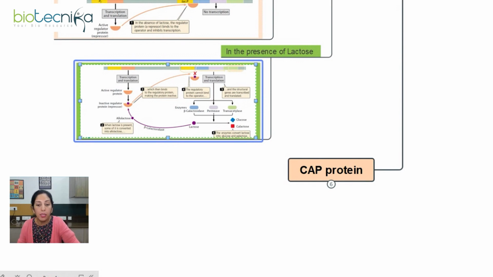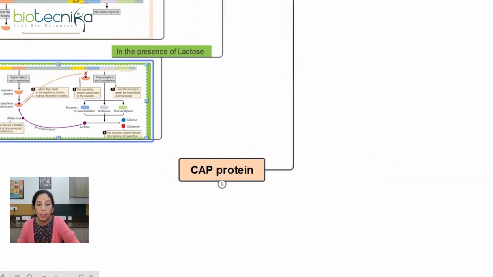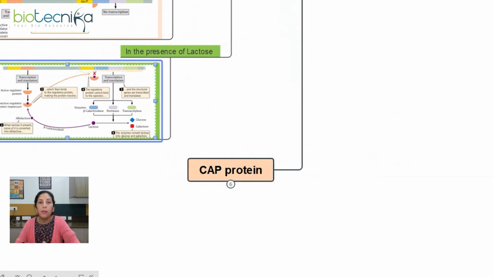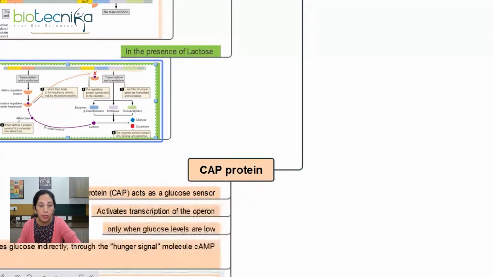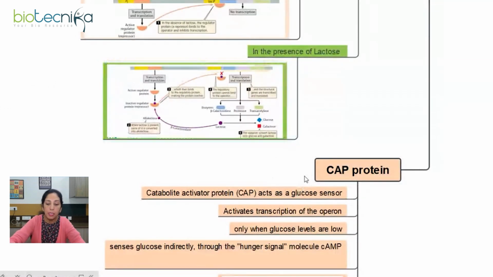Now we are left with another part of the Lac Operon, which is equally important to be known, and that is the CAP protein, right? CAP protein is an activator. So far we have talked about the repressor, right? How the repressor was having an effect over the expression of the Lac genes. Now let's talk about the CAP protein. If we expand CAP, what does it mean? Catabolite activator protein, right? It acts as the glucose sensor.